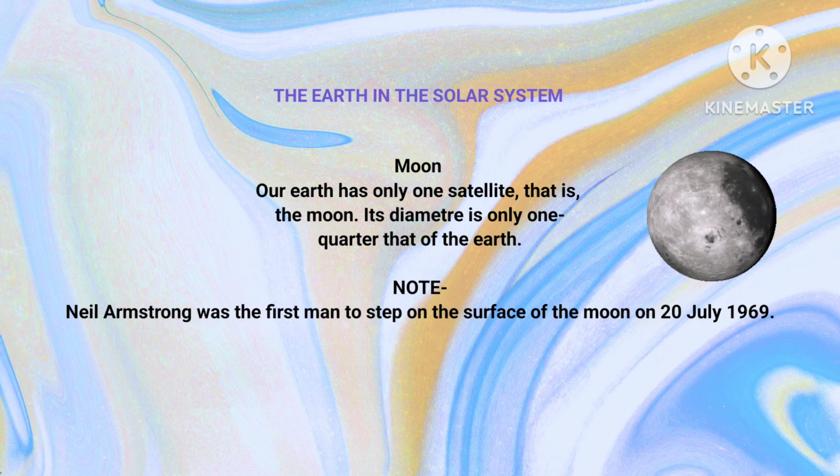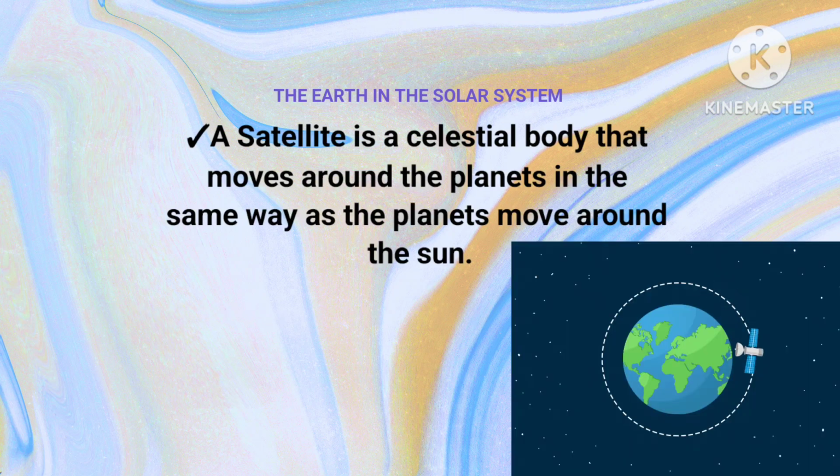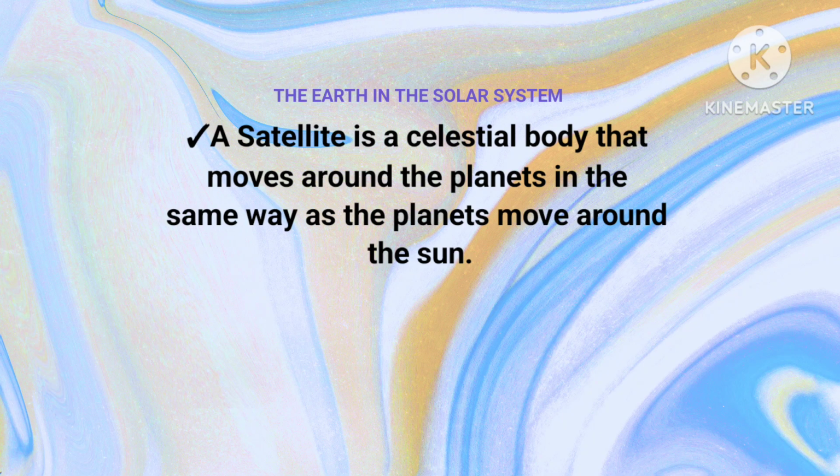Moon. Our Earth has only one satellite, which is called the Moon. Its diameter is only 1/4 that of the Earth's diameter. Note: Neil Armstrong was the first man to step on the surface of the Moon, on 20 July 1969. What is a satellite? A satellite is a celestial body that moves around the planets in the same way as the planets move around the Sun.